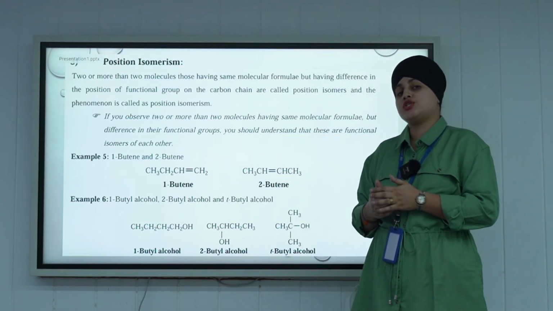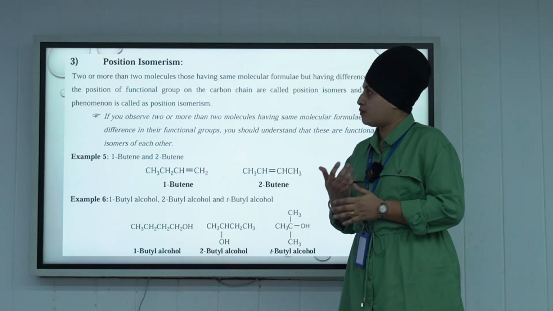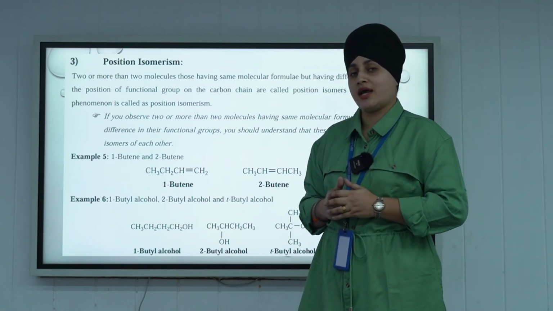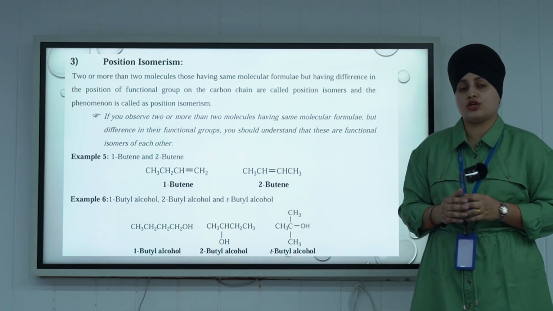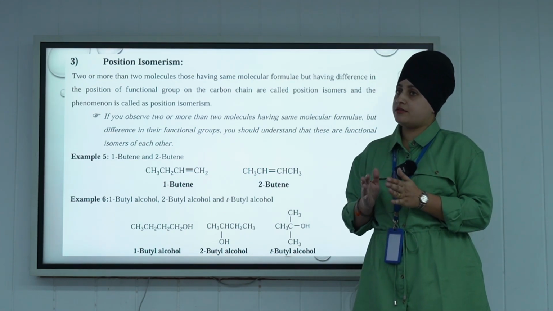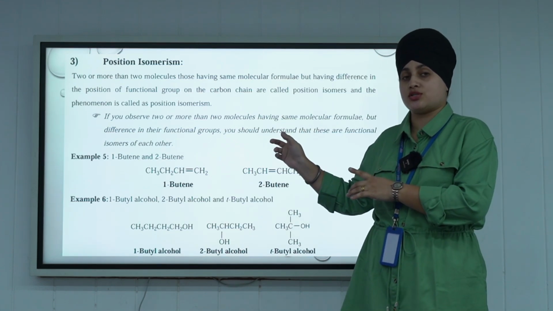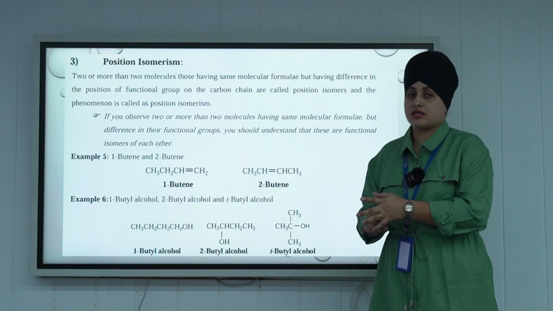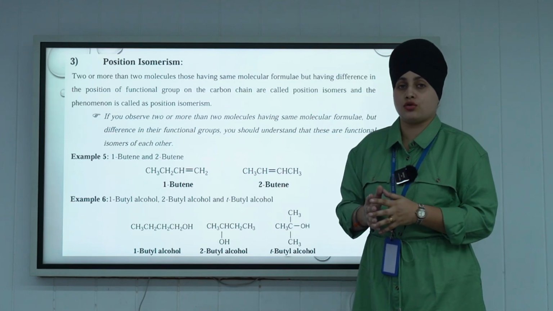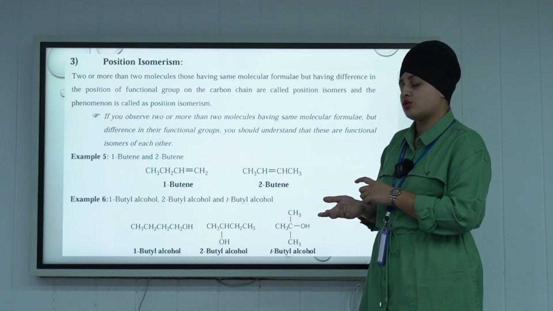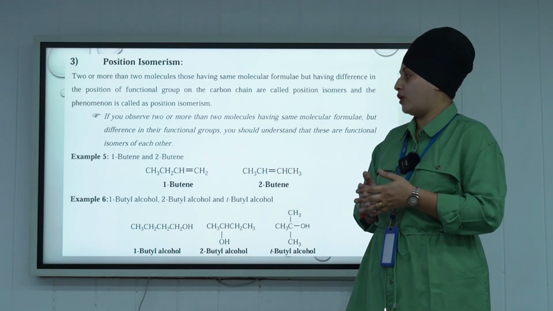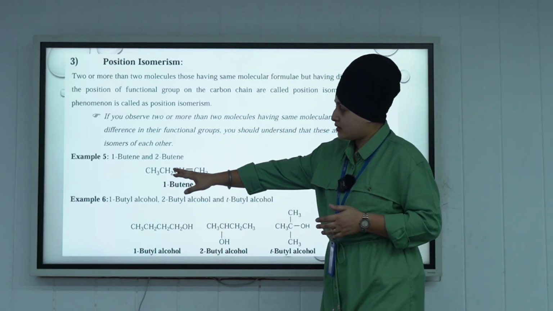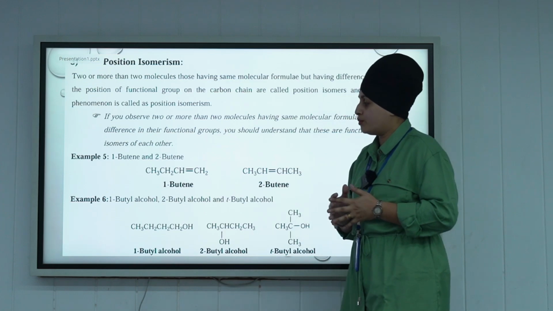Next is position isomerism. Two or more molecules having the same molecular formula but a difference in the position of the functional group are considered position isomers. Now we are discussing the position of the functional group, or of carbon-carbon bonds, that is a double bond or triple bond. For example, there is 1-butene and 2-butene.